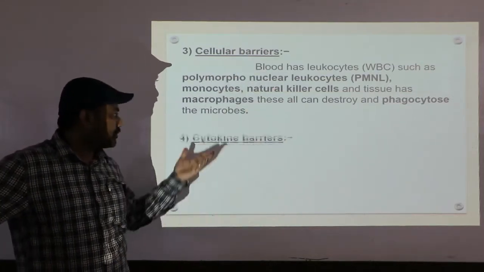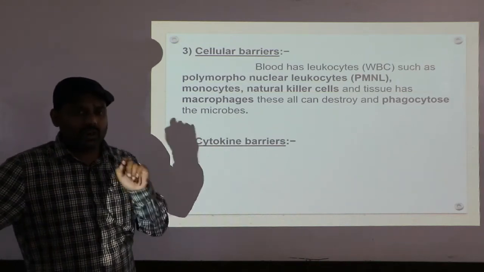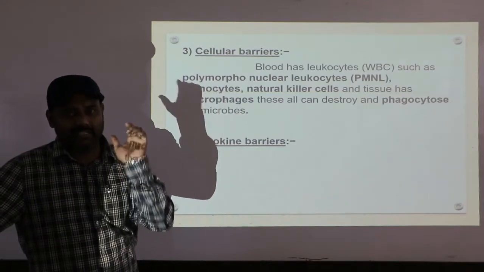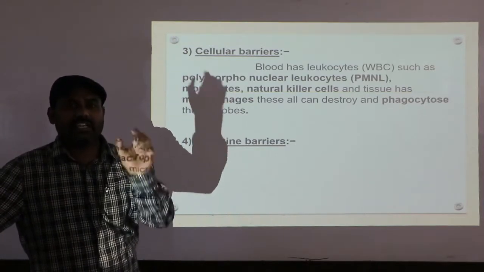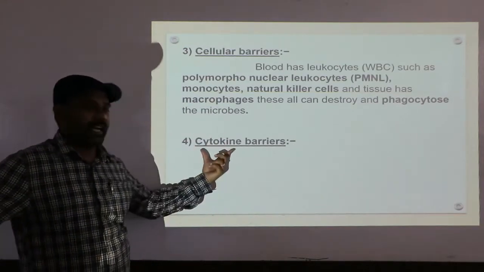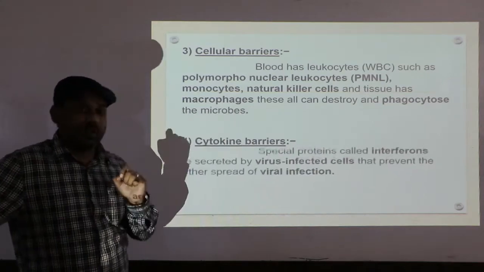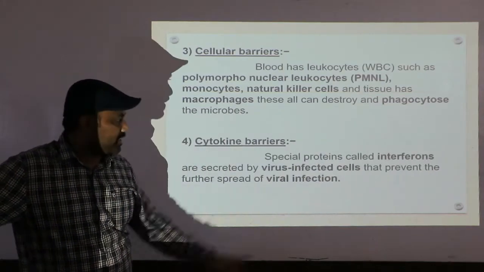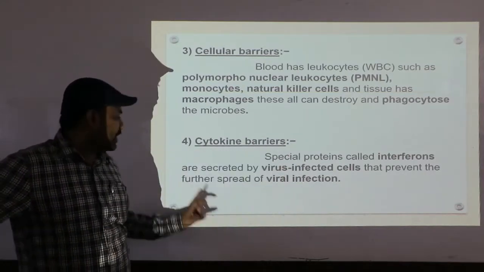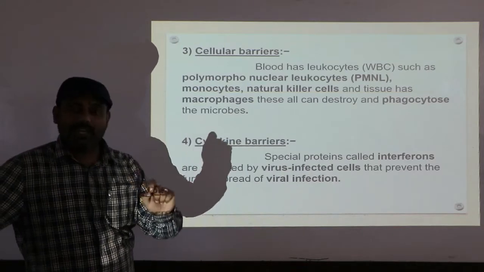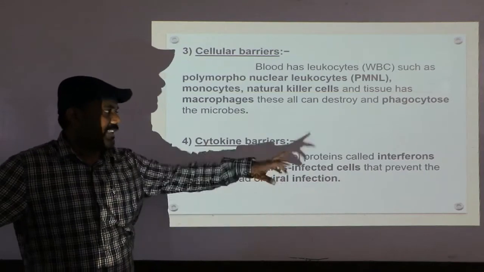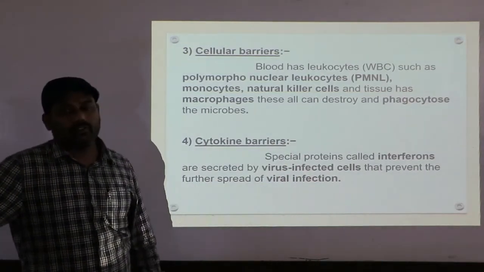And the last one is the cytokine barrier. The word cytokine refers to a chemical secreted by cells. The chemical secreted by the immunological cells or immune cells is called a cytokine. In that, a more important word, which is often asked in the examination, is interferon. The special protein called interferon is secreted specifically by a virus infected cell or viral infected cell, which prevents the further spread of viral infection.